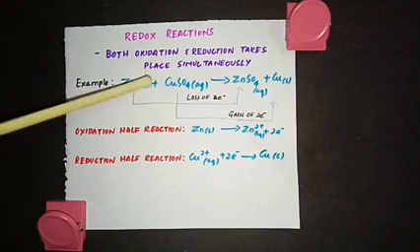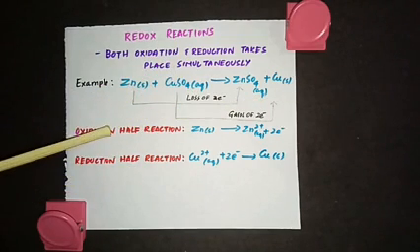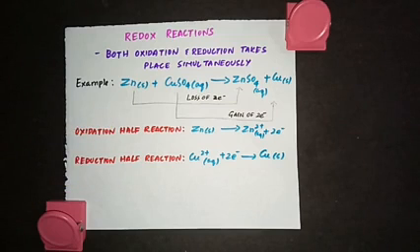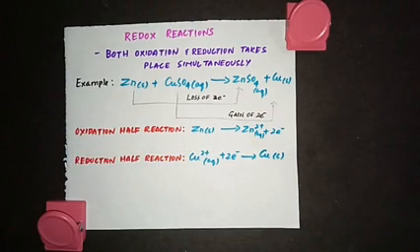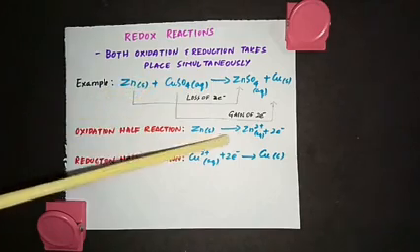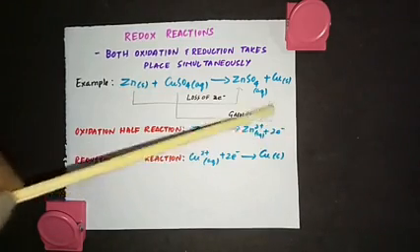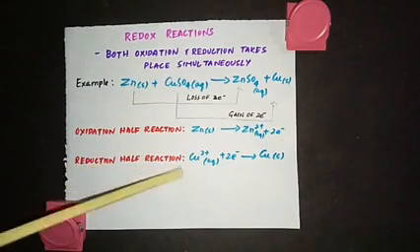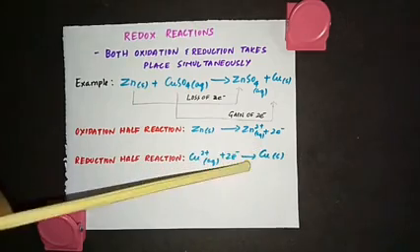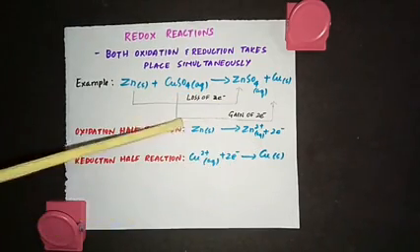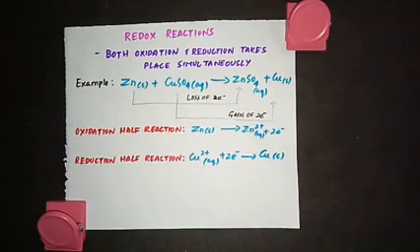Here you can write this entire reaction in two half reactions. One is the oxidation half reaction, the other is the reduction half reaction. So Zn to ZnSO4 is the oxidation half reaction. Usually we write it in the ionic form. So Zn solid gives Zn 2+ aqueous plus 2 electrons. This zinc has lost 2 electrons, so we write the electrons on the product side. Next is the reduction half reaction. Cu 2+ aqueous gains 2 electrons, plus 2 electrons gives Cu solid. So the copper ion is taking the electrons lost by zinc, and it changes into copper solid.